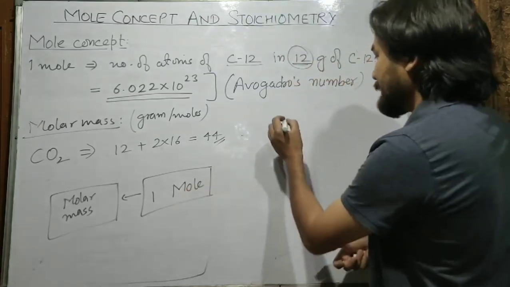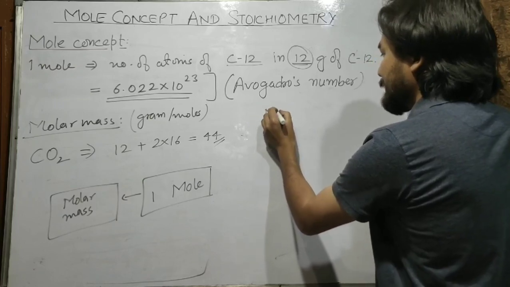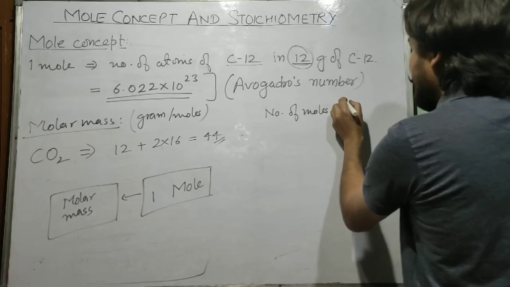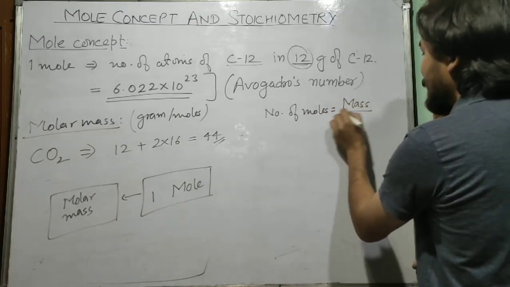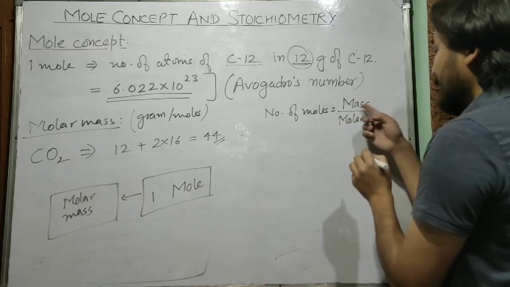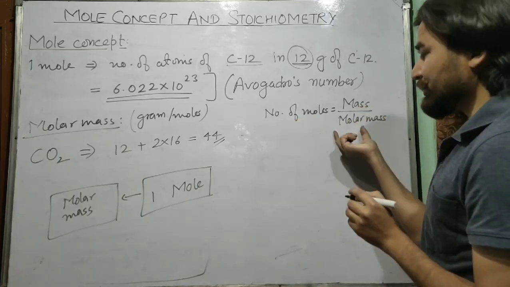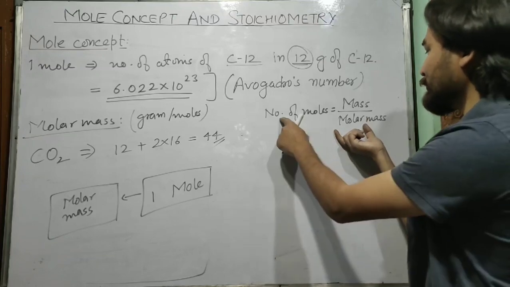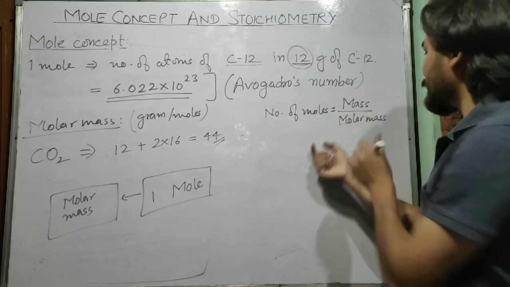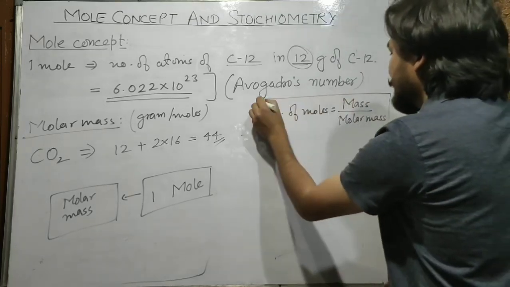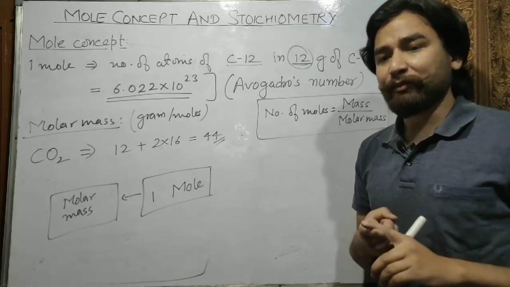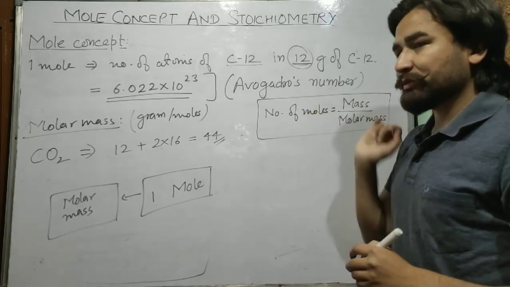So from here we can see one formula, that is number of moles is equal to mass of substance by molar mass, because mass of substance is equal to number of moles into molar mass. Suppose 1 mole is equal to 1 into molar mass, 2 moles equal to 2 into molar mass. So it means number of moles equals mass of a substance divided by molar mass of a substance. So this is a very important formula that you have to remember.